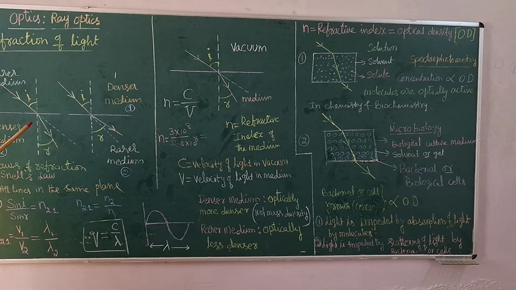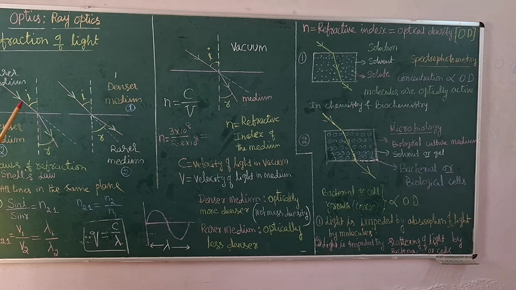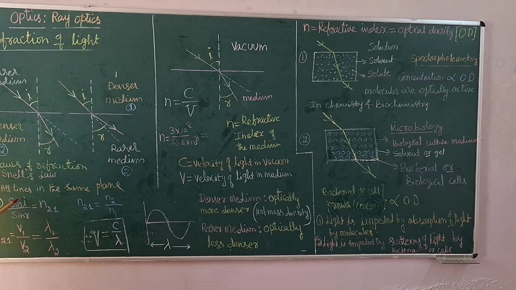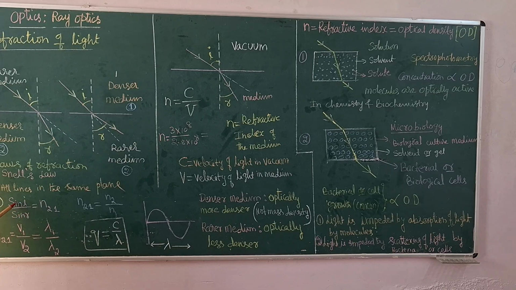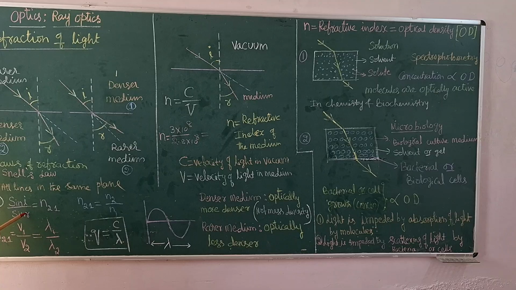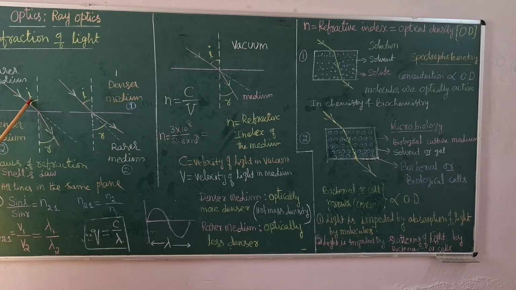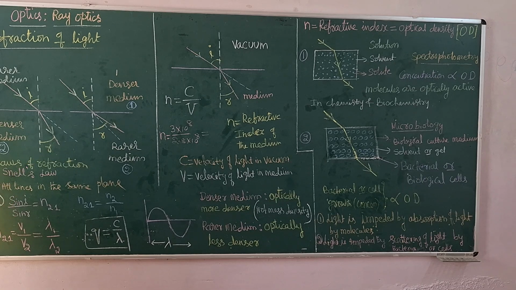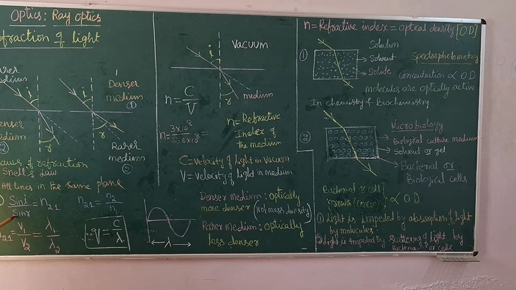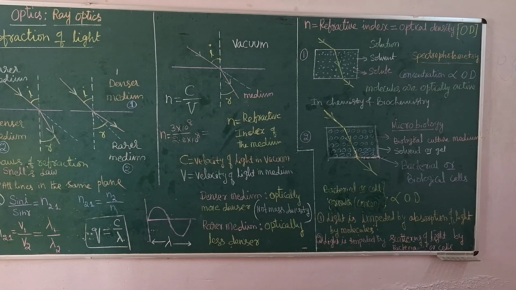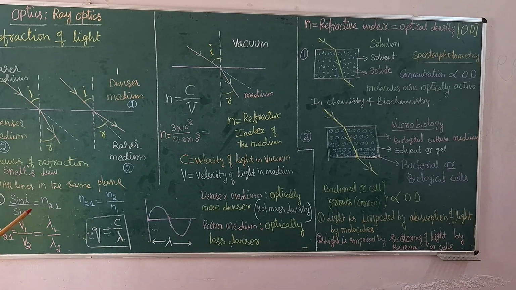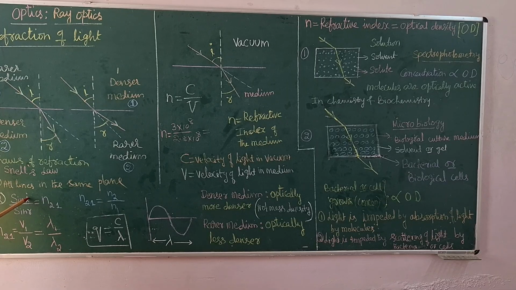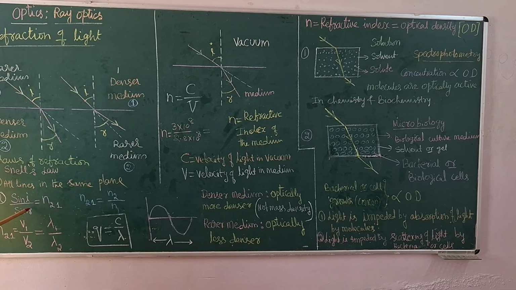What is the ratio? The ratio is the sine function of the angle. Not a direct ratio, not i by r. It is sine i divided by sine r: the sine of the angle of incidence over the sine of the angle of refraction. This is a trigonometric function. The ratio of these two is always constant. Even though i varies, r also varies, but the ratio remains constant.